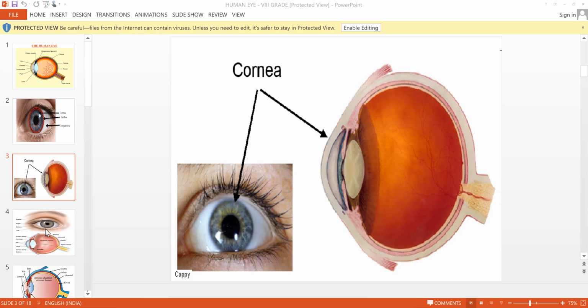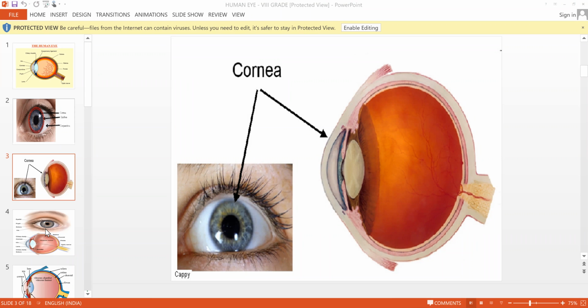When tears are produced in the eye, they act like a lubricant, and it is helpful in lubricating the surface of the conjunctiva. Because of these tears, our eyes are always wet. Wet means they are not dried. They are a little bit wet in nature because of the conjunctiva and tear glands.